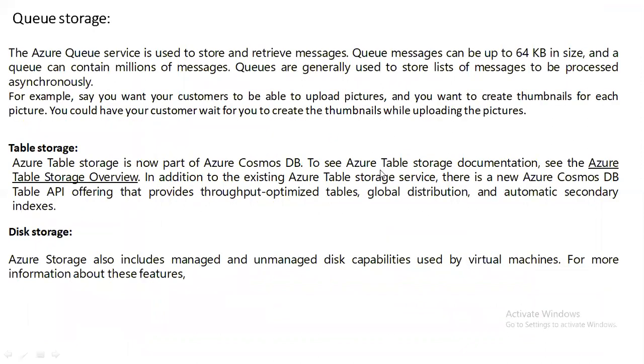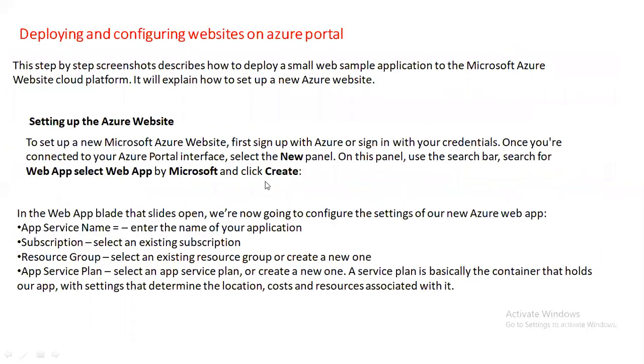So block storage, queue storage. Queue is asynchronous. For example, you send some information to a client, or you receive some information from a client, and you want to receive it or send it on a first in, first out basis. Then you use asynchronous queue storage. And we will see that in storage programming.